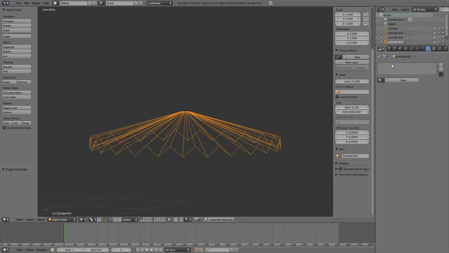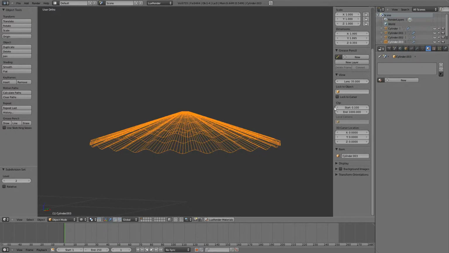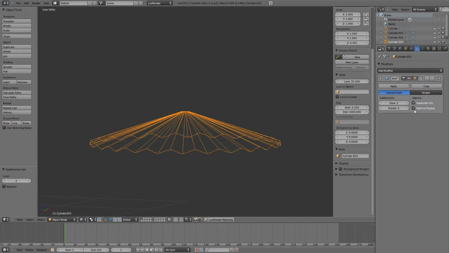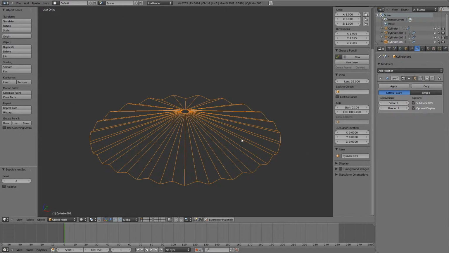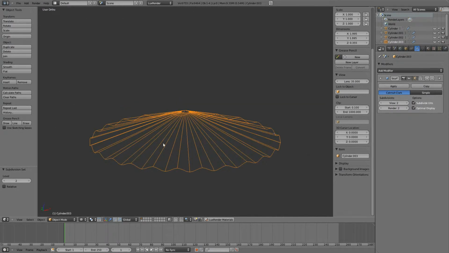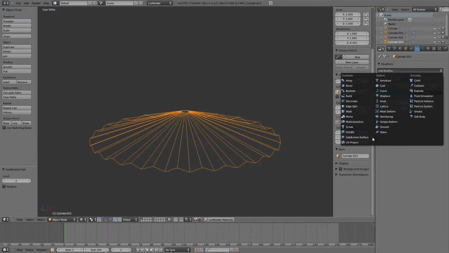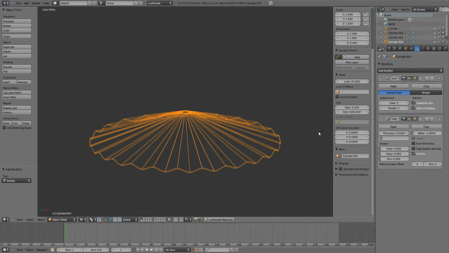Okay, now let's add our subdivision surface modifier by hitting Ctrl 2. Optimize display, and let's add some volume to our umbrella. Let's add a solidify modifier like so.